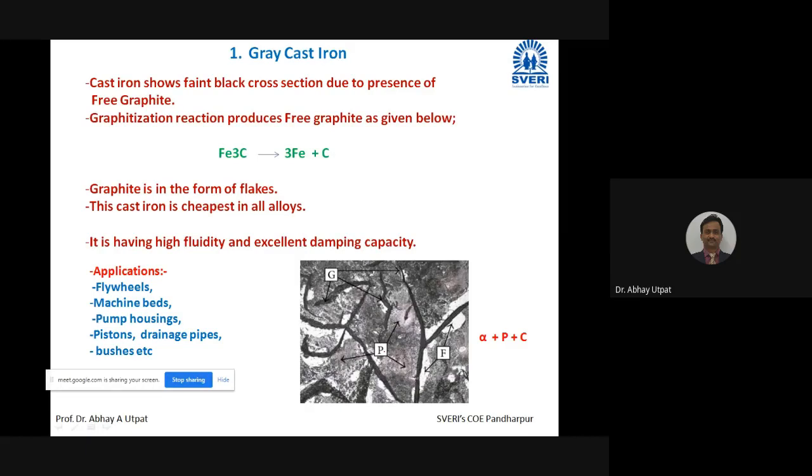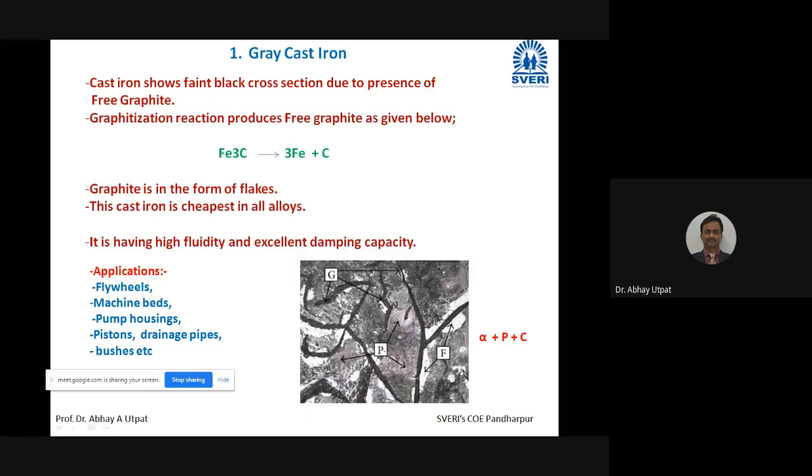Any reason may be asked now. It should be written in this way: what is the requirement and how it is fulfilled? This machine bed's requirement: your material should have good fluidity because it is heavy in size, and metal should flow into each and every corner of the mold.